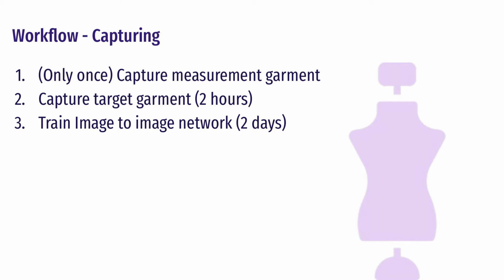First thing we need is to capture the measurement garment. This happens only once, and we can reuse the same data for any new garment that we want to provide try-on for. To generate a virtual garment for a new piece of garment, we need to capture the garment using the mannequin robot. And finally, we use the data to train an image-to-image translation network, which takes approximately 2 days.